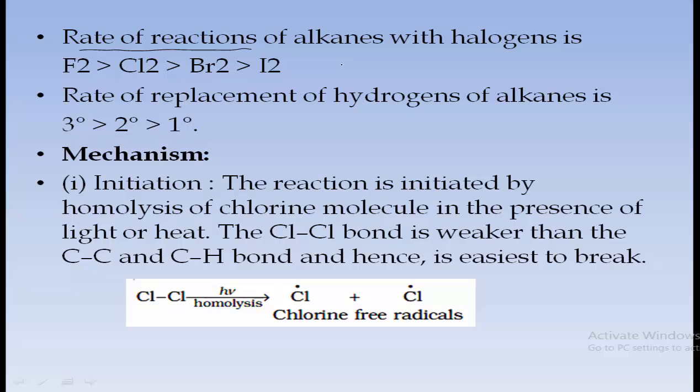So let's take an example. I have taken methane, and I will react that with chlorine gas. What will it form? CH3Cl plus HCl. This is the reaction. Now again I will take methane, but this time I will react that with fluorine. What will it form? CH3F plus HF. So both are halogenation or substitution reactions.